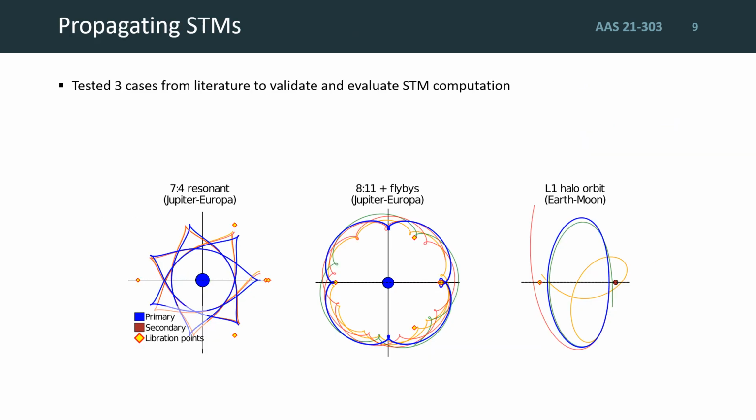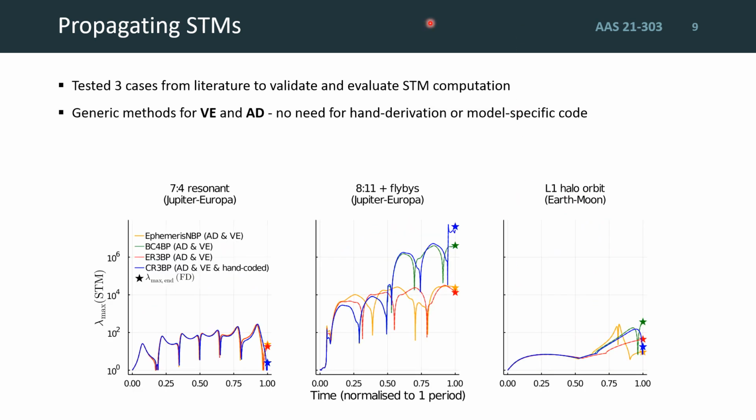So we tested 3 trajectory test cases from the literature to validate and evaluate our STM computations. These are periodic orbits around Jupiter and Europa, with some close flybys of Europa in the middle case, and a 3D halo orbit at the Earth-Moon L1 point. Our symbolic variational equations and automatic differentiation methods shown previously work generically for any of our 4 generated models, shown here in different colors. This means that we could compute the STMs without needing any hand derivation or model-specific code of any kind. For each model, we trace the largest eigenvalue of the STM computed over the normalized orbital period, and found that they each matched with high accuracies.